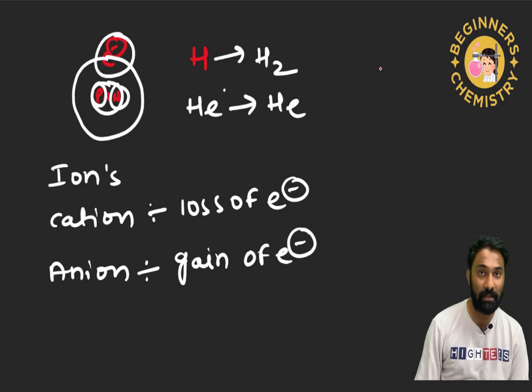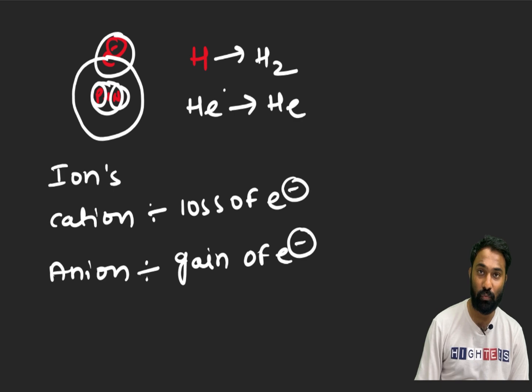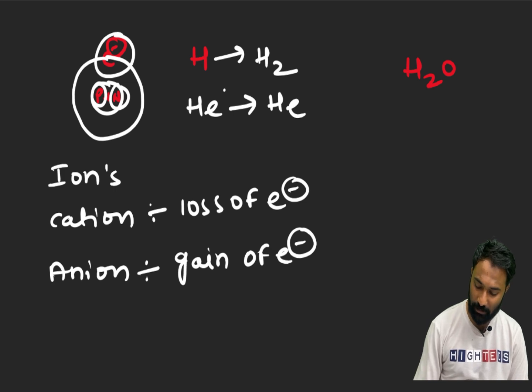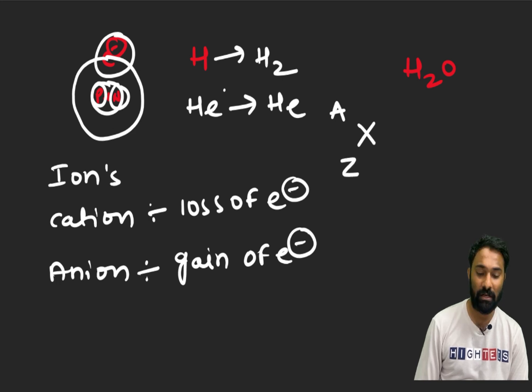Now, I explained in the last class, I asked you to find how many protons, how many neutrons and how many electrons are present in H2. Clear? Here you can see, I already explained. The symbol of an element we represent as X. This Z represents the atomic number, and A represents the atomic mass.